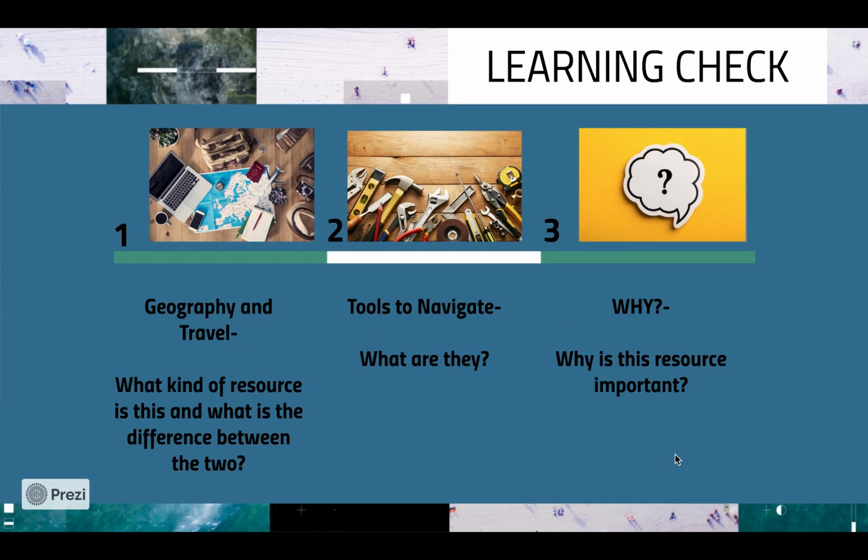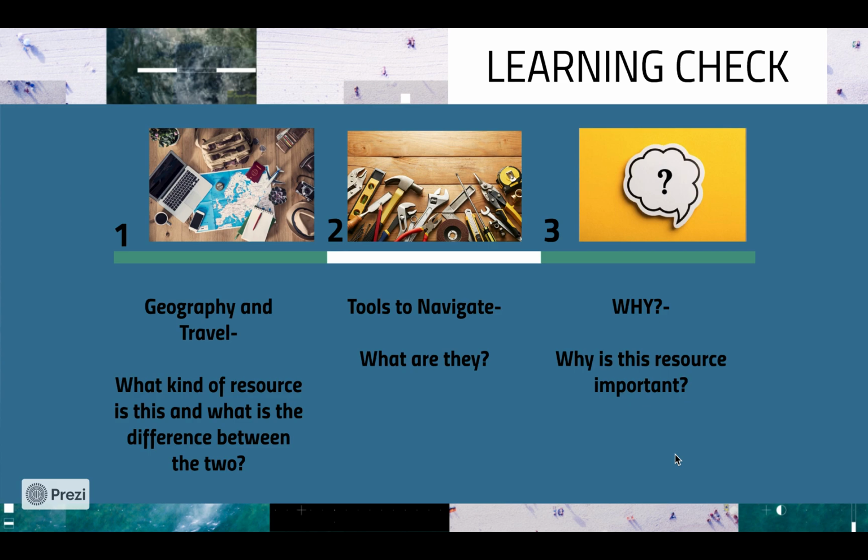So now that you've been able to explore the site a little with me, we're going to review the major points. This is a great tool and resource for both geography and travel information, as you can see under point number 1. What kind of resource is this, and what is the difference between the two? Well, we said it is geography and travel. Geography is going to give you more of the basics of the map and demographics of the country, whereas travel, you're going to find more things about different sites that you can go to and different travel tips and information such as travel and COVID.